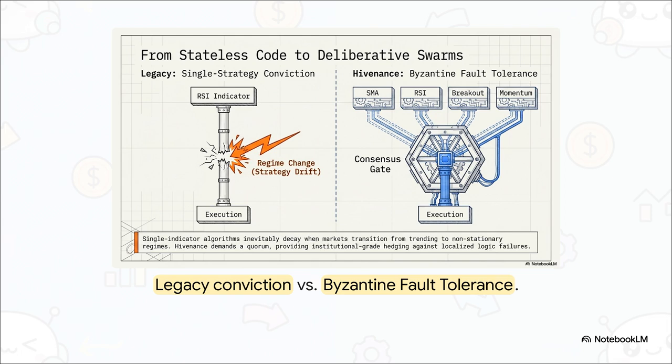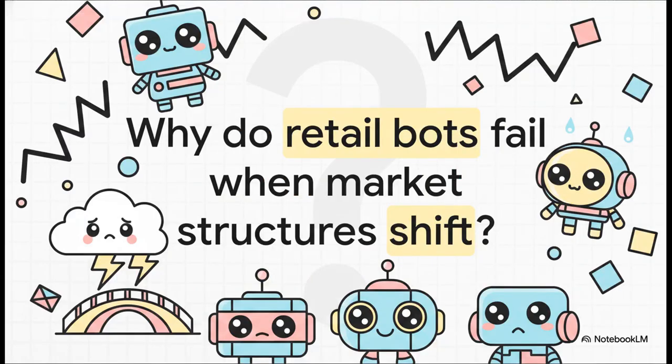Hivenance tackles this using Byzantine fault tolerance. That's a fancy way of saying the system demands multiple, diverse strategies actually agree before it takes any action, which heavily hedges against those localized logic failures. So why do these standard retail bots fail so spectacularly when market structures shift? Well, it's simple, really. They lack the structural flexibility to account for tail risks. They optimize for ease of setup rather than runtime correctness. They are essentially totally blind to context.